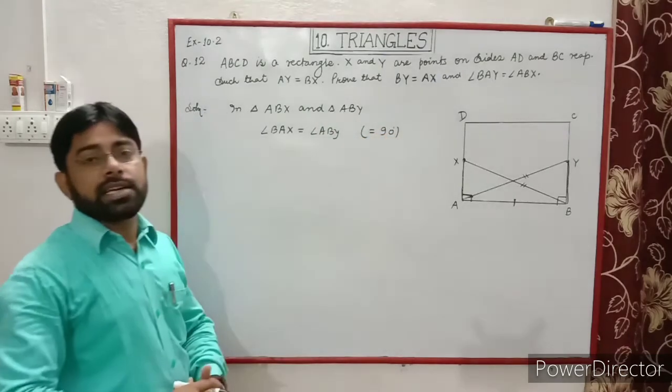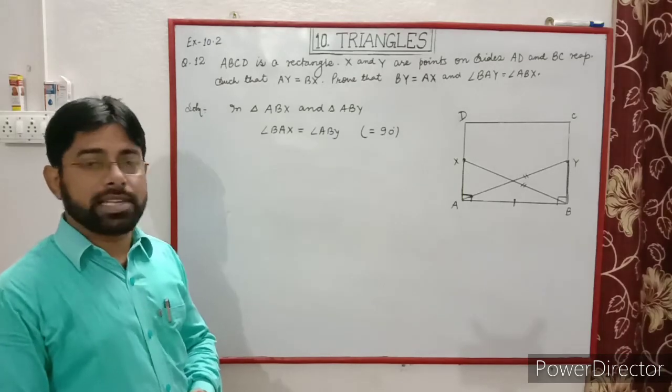We know that each angle of a rectangle is 90 degrees.